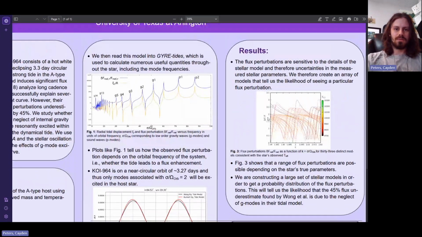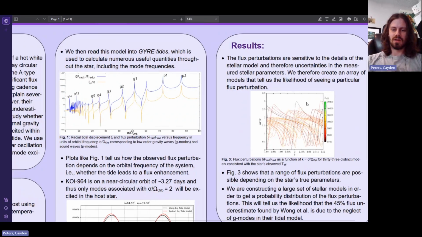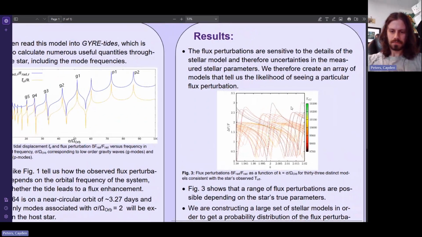Now, once we knew that we could reproduce the Wang model, we used the gyre code to see if tidally excited waves could have significant enough amplitudes to explain this 45% discrepancy. And since the amplitude of the waves is sensitive to the mass, temperature, and metallicity of the star, we need to construct many MESA stellar models and feed them all into gyre tides. This will give us the probability distribution of the wave amplitudes, and you can see this in figure 3.